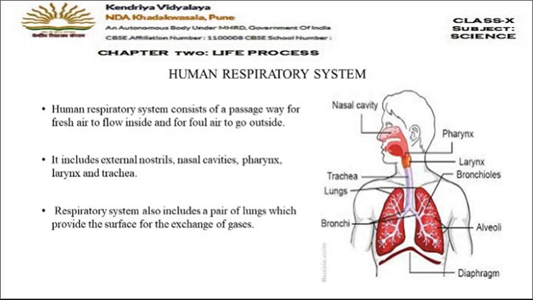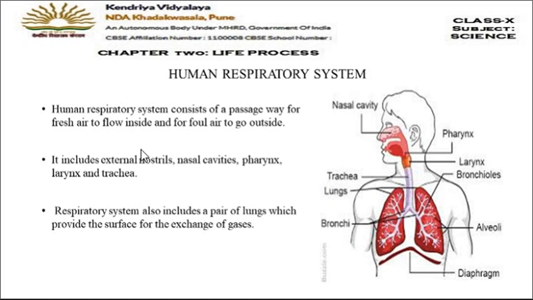Now, what is the human respiratory system? Let us first discuss this. The human respiratory system consists of a passage or a way for the fresh air to come inside and for the foul air to go outside. Here in the picture you can see the complete passage, which starts from the nose and extends towards the chest cavity in the form of the trachea. This is the complete path from where the fresh air comes inside and the foul air, which consists of CO2, goes out of the body.